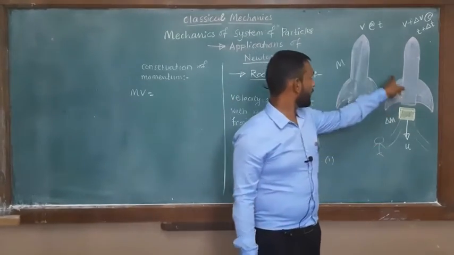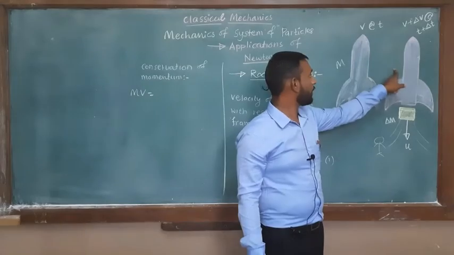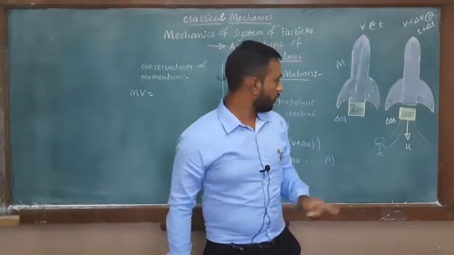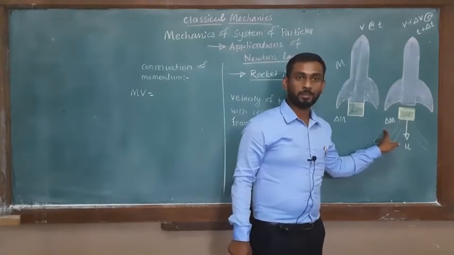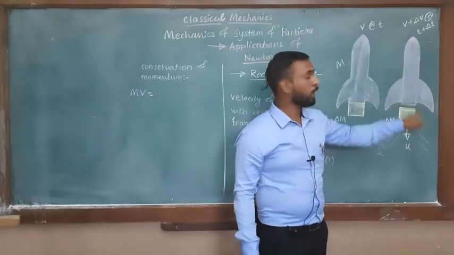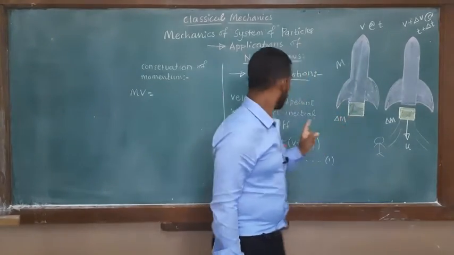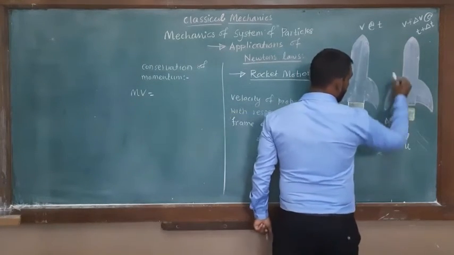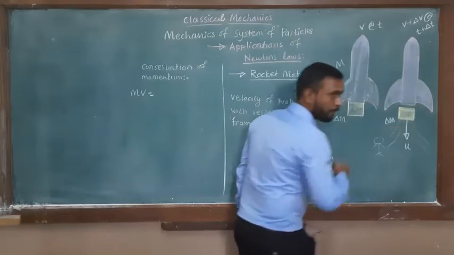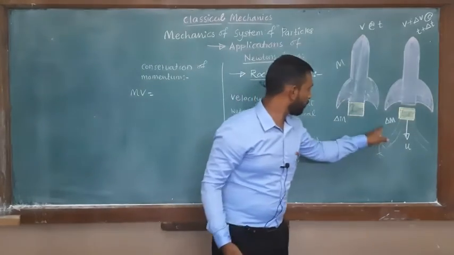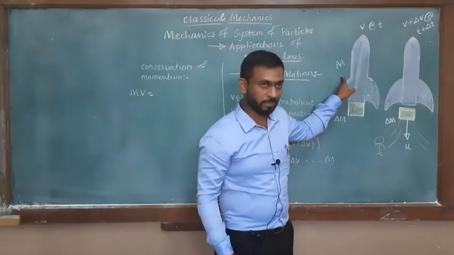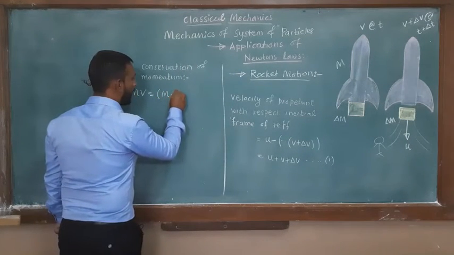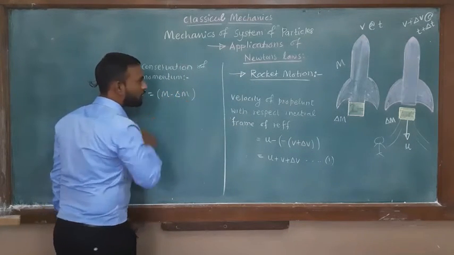But after time delta t, the propellant gas is ejected out through the rocket. So delta m amount of mass is reduced from the total mass m. If you remove this delta m from the mass m, what do you get?